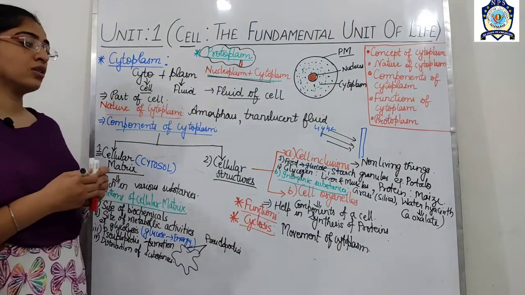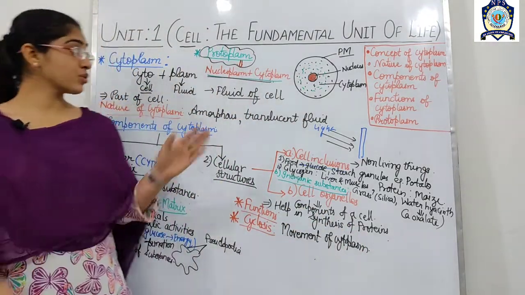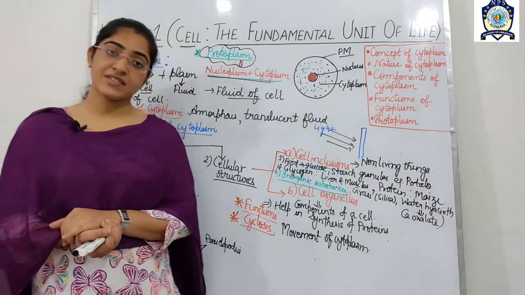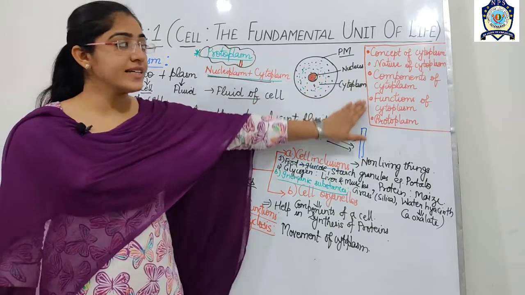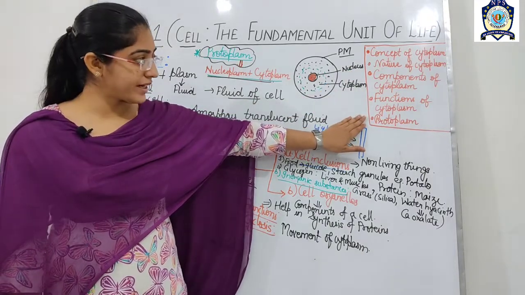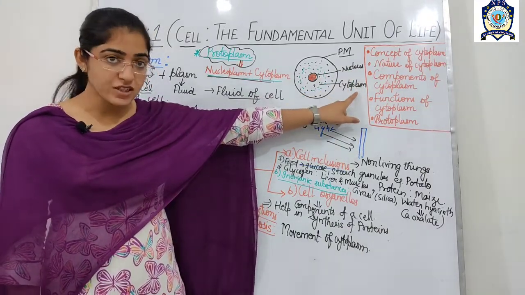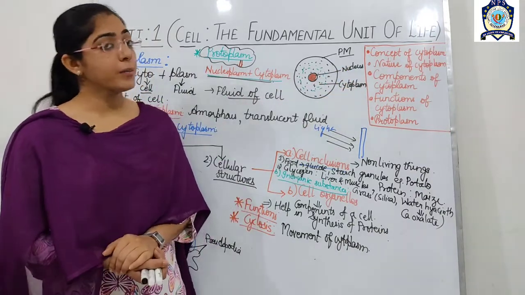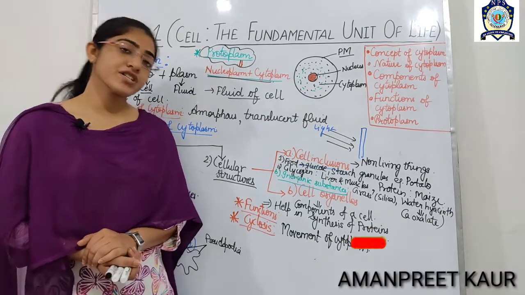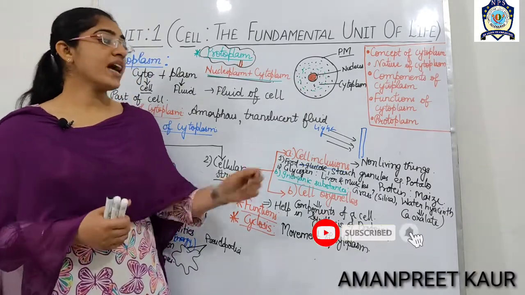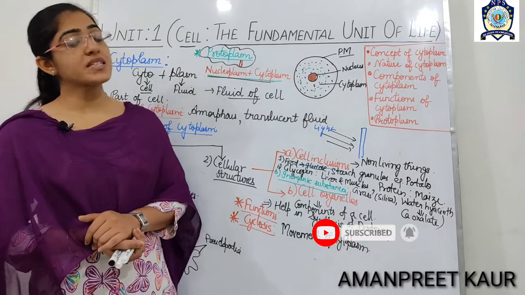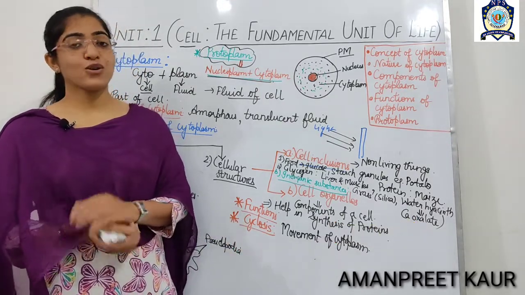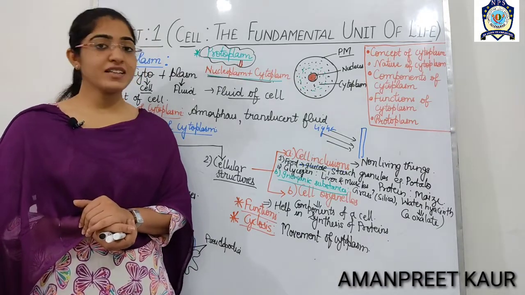Okay, so this was about today's concept. Let's take a recap. Today we have discussed these main five points. One is the concept of cytoplasm, next is the nature, the third is the component, and the fourth is function, and in the last we discussed two terms: one is the protoplasm and the last one is the cyclosis. So hope you have enjoyed this. Thanks to all.